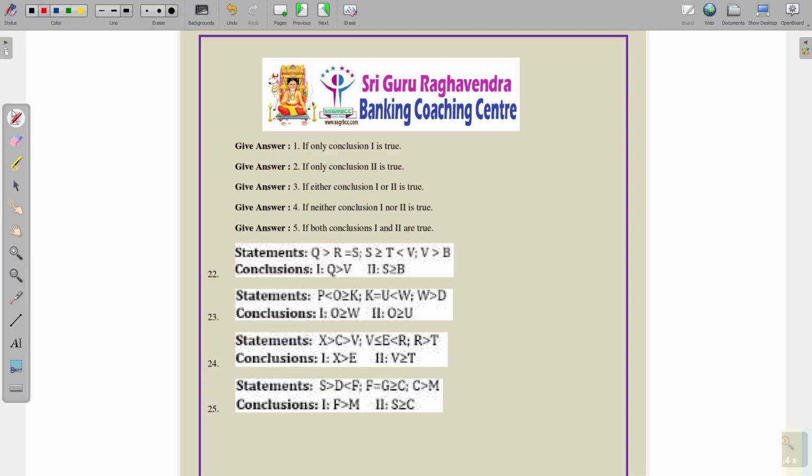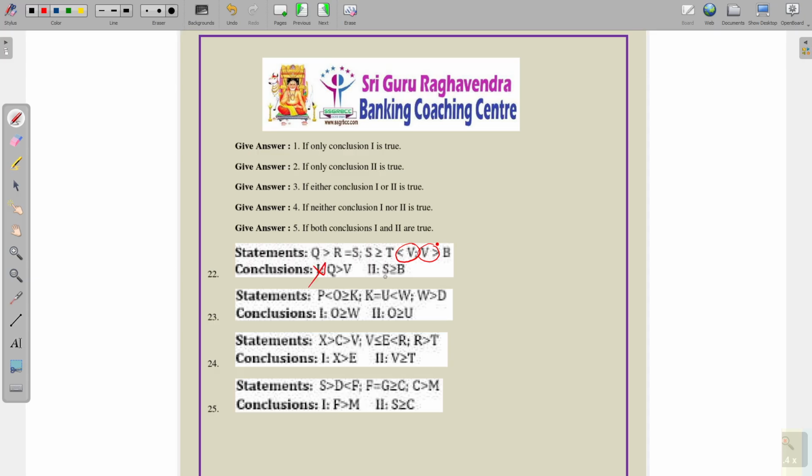See the question number 22. Statement. What are the conclusions given here? Q greater than V. So here we have V, before V we have less than and we have greater than. So obviously V to Q definitely does not follow.